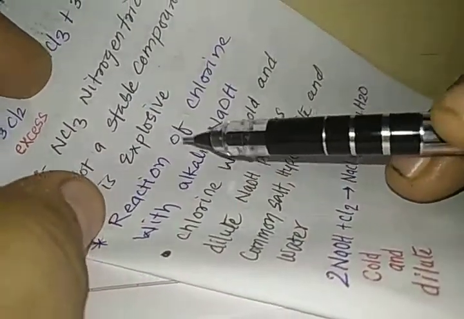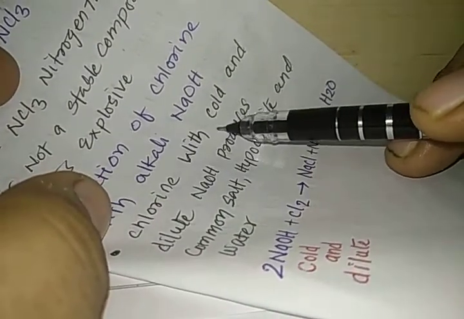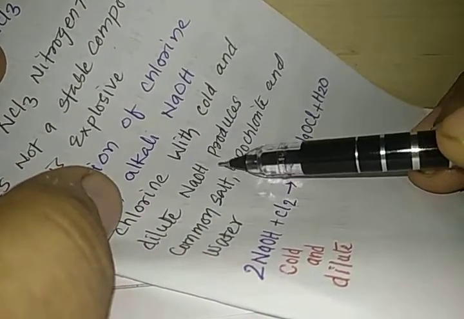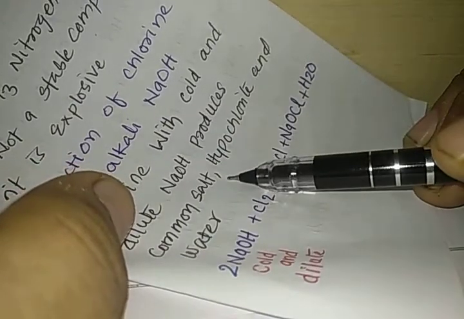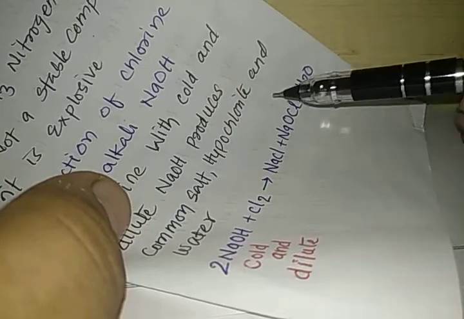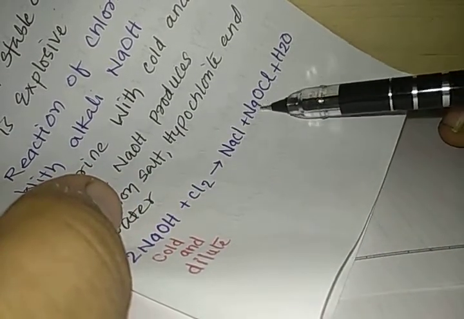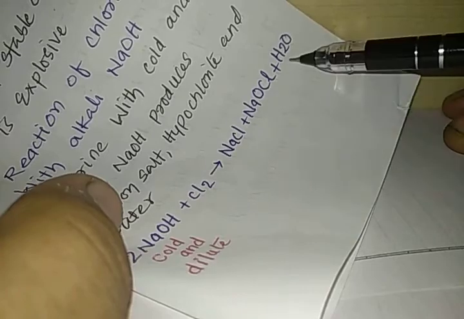So now we are going to study the reaction of chlorine with alkali, that is NaOH. Chlorine reacts with cold and dilute NaOH to produce common salt, that is NaCl, hypochlorite, that is NaOCl, and water, that is H2O. So when NaOH is cold and dilute, it produces sodium hypochlorite, NaOCl, along with NaCl and water.